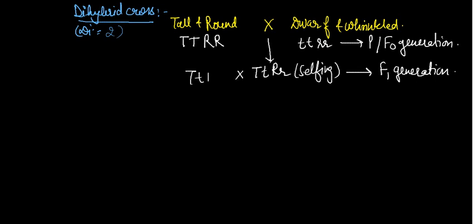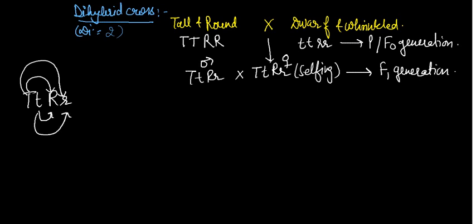Before starting the formation of gametes, suppose that this one is the male and this one is the female. One more thing: the gametes are formed as follows. The first is capital T with capital R. The second is capital T with small r. The third is small t with capital R. The fourth is small t with small r. So four gametes will be formed.